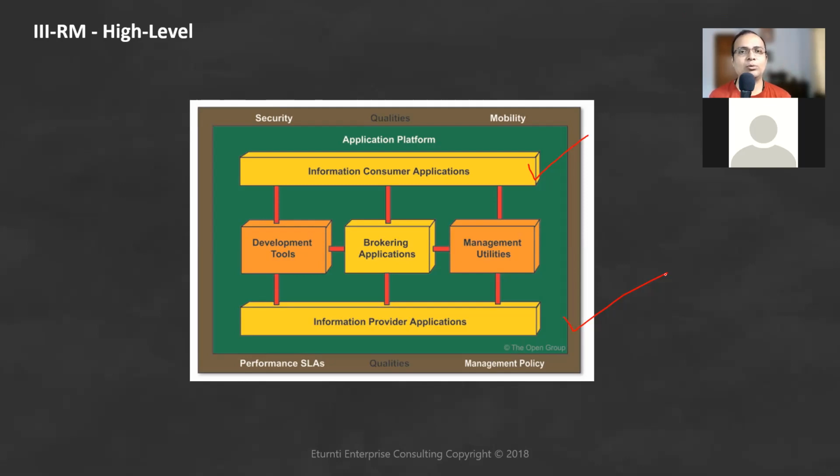Based on who consumes it and who provides it, those are correct examples. There is a broker in between. The broker is nothing but your middleware, which helps you scale your architecture. If you've got high throughput and high availability scenarios, you can use the brokering application.